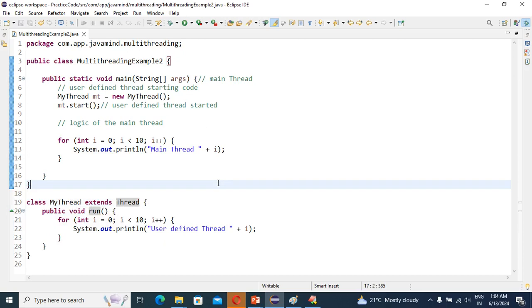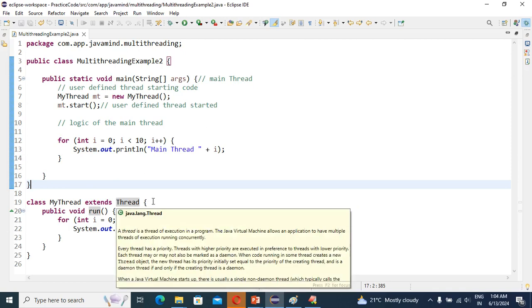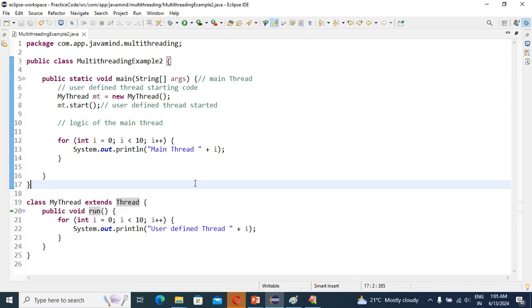So if the start method of the Thread class is executed, my thread is registered into the thread scheduler. Get concentrated on what I'm going to explain.